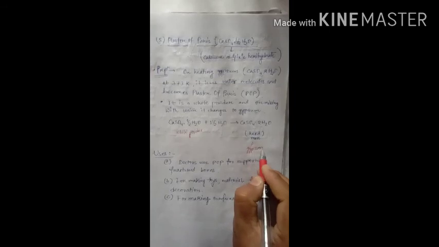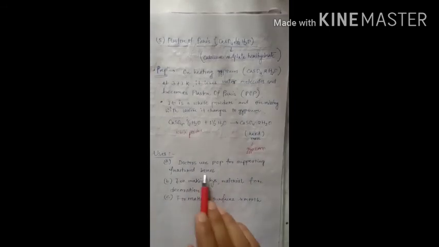Doctors use POP, plaster of Paris, for supporting fractured bones. Okay, so second is for making toys, materials, and decoration items.